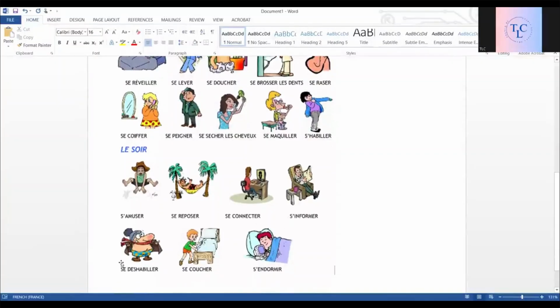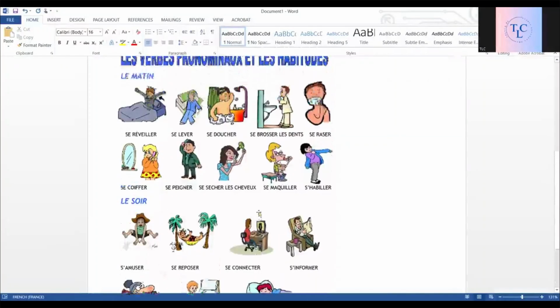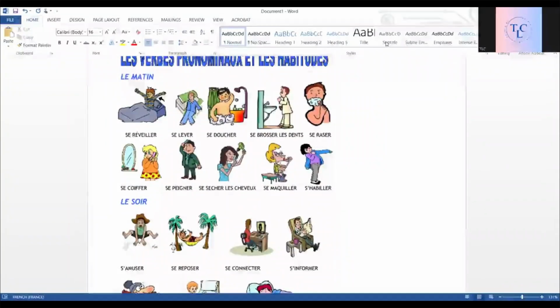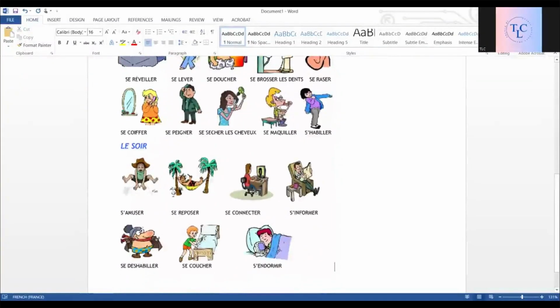Then se déshabiller, removing clothes. Se coucher is to go to bed, and s'endormir is to fall asleep. These are some of the important verbes pronominaux to talk about your routine, and all these are les verbes pronominaux réfléchis. Se déshabiller can also mean to get undressed.